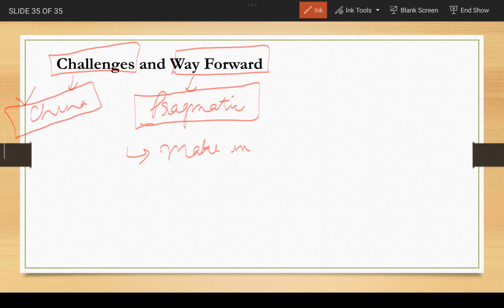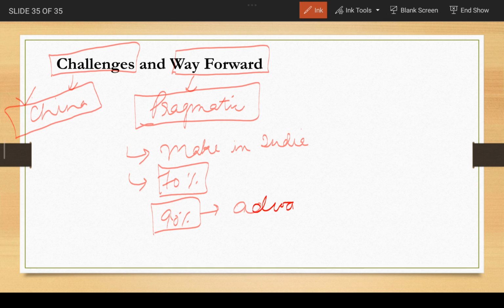Okay. See, another important point to remember over here is when it comes to trade, when it comes to science and tech, when it comes to technology perspective, Taiwan can be of great help to India because approximately 70% of the semiconductors are made in Taiwan and more than 90% of the advanced chips, which are very important for be it smartphones or other electronic devices, are made in Taiwan.